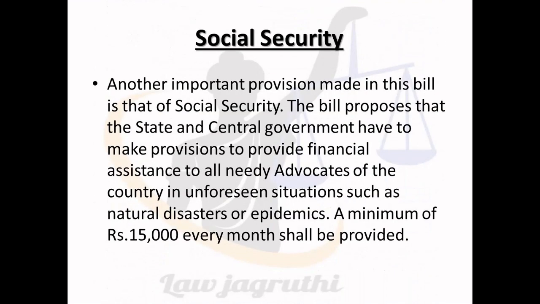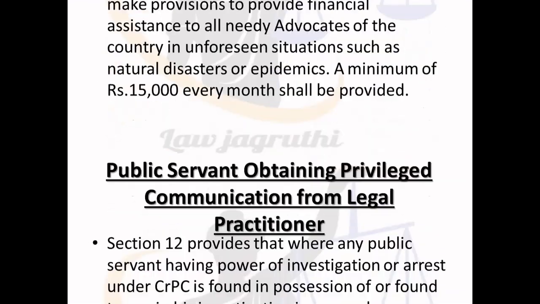Okay, then social security. This is another important provision made in this bill. This bill proposes that the state and central government have to make provisions to provide financial assistance to all needy advocates of the country in unforeseen circumstances such as natural disasters or epidemics such as COVID-19. A minimum of rupees 15,000 every month shall be provided to all these advocates, and the bill also states that the central government must provide insurance schemes to the advocates.